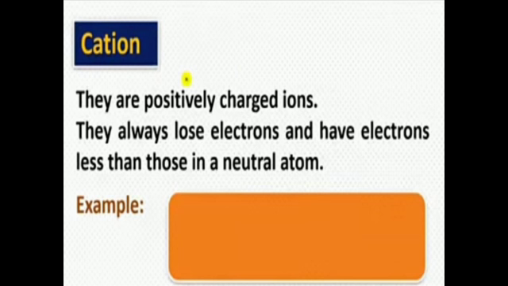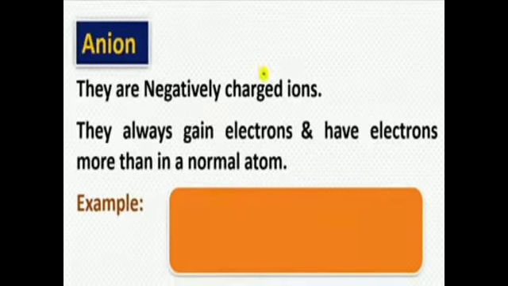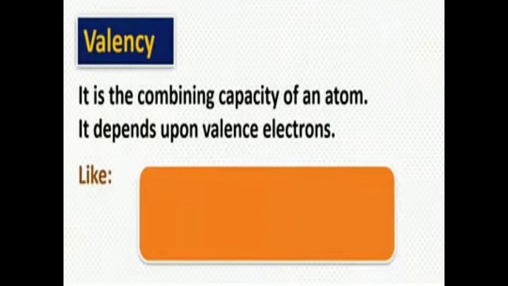In NaCl, Na+ is positively charged, so it has lost electrons. Now anions are negatively charged ions. They always gain electrons and have more electrons than a normal atom. Suppose we talk about Cl-, chlorine.